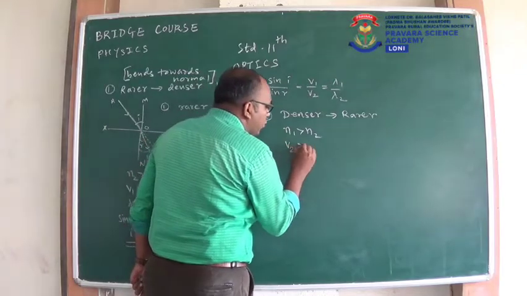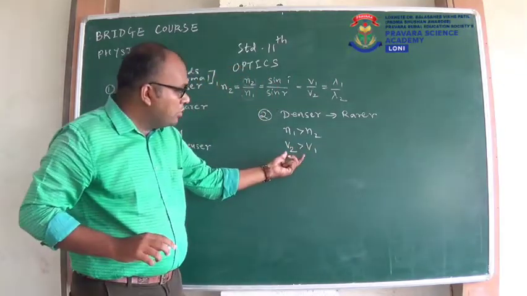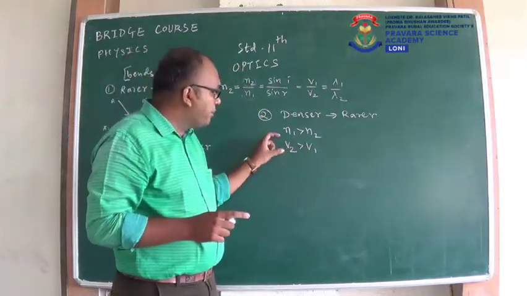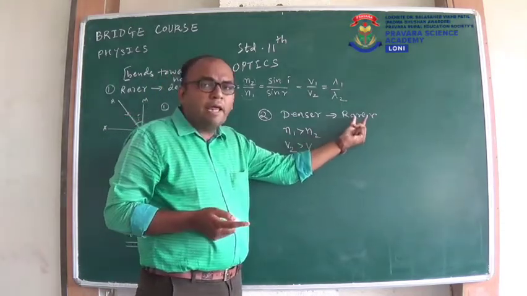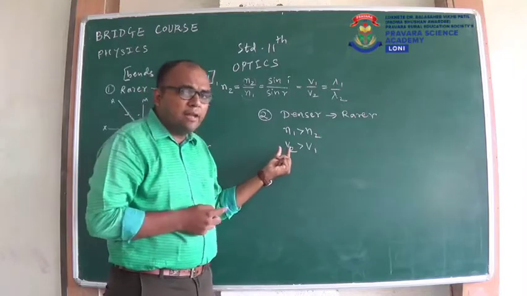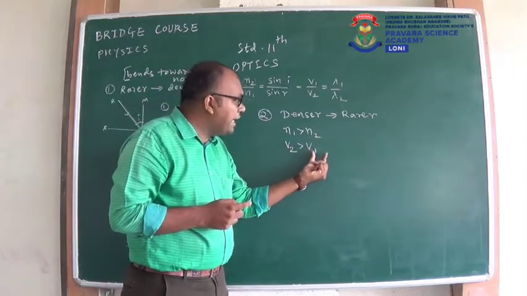So here it will be V2 greater than V1. Sorry, it will be V2 greater than V1. That means velocity of light in second medium. Here second medium is now rarer. So velocity of light in rarer medium is greater than velocity of light in denser medium.